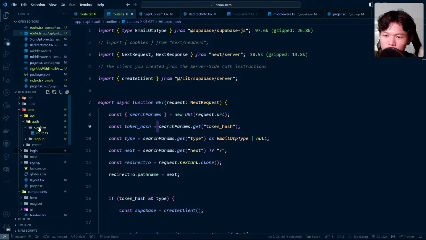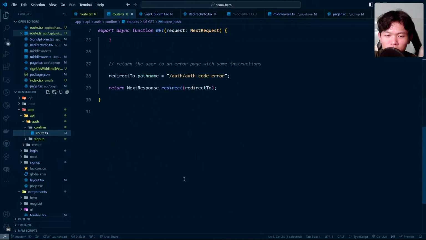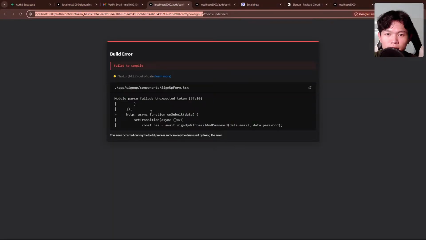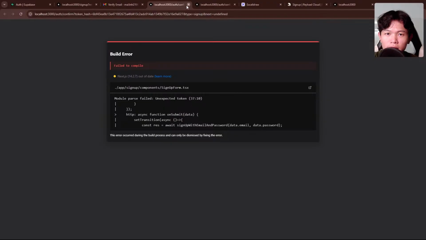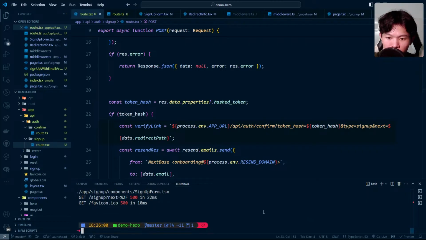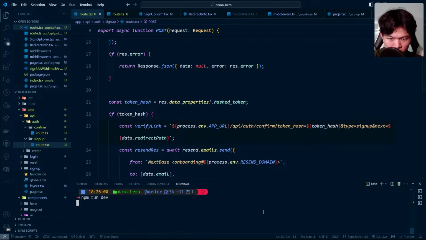We remove this one, and then we have the confirm route, and then for my sign up route right here, it's going to send to the auth and then slash confirm. So initially we're gonna have the API right here. So this should be the right link that's going to be sent. Right now we can remove this one. Let's try to call it again. Okay, I'm moving a lot, so it's gonna crash the apps. Maybe let's try to restart the server again. Let's go with this one.